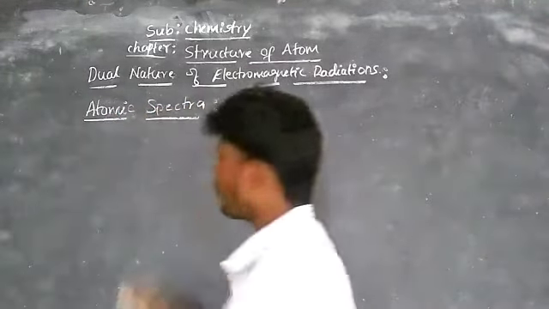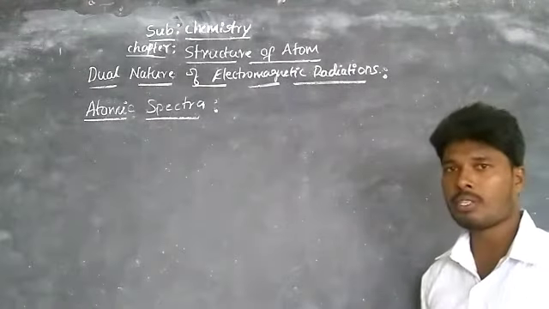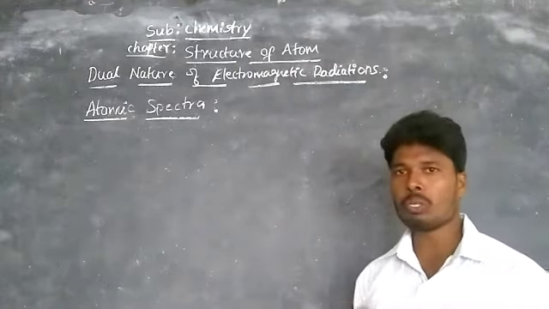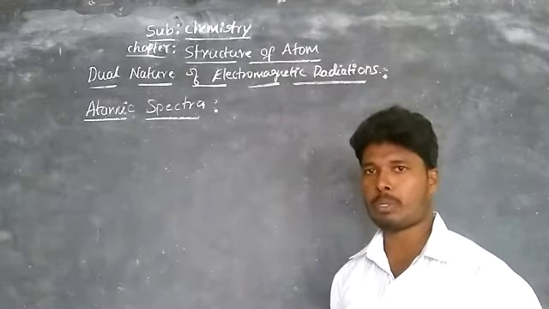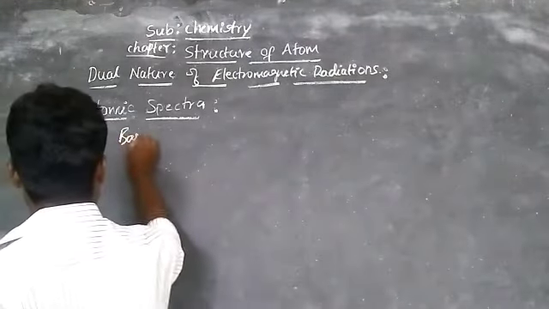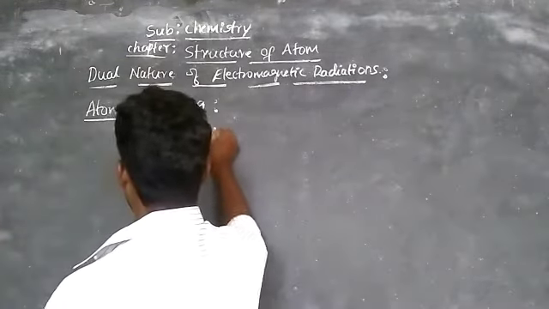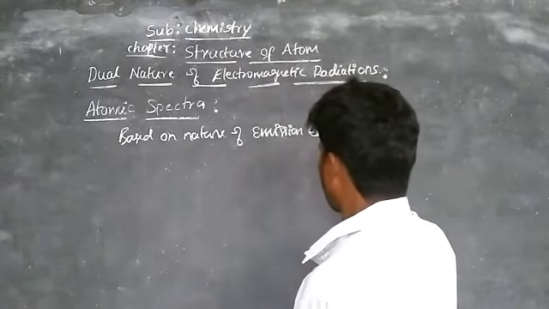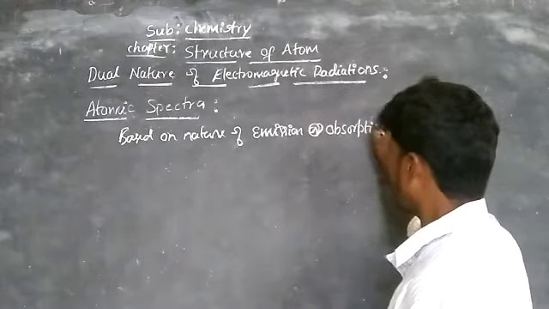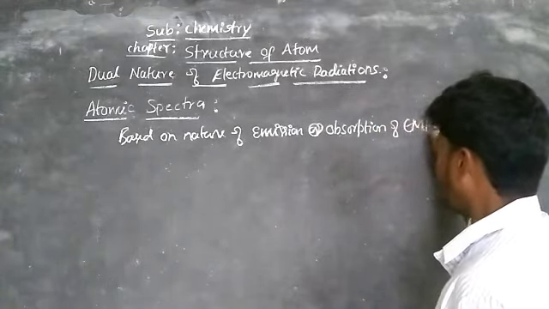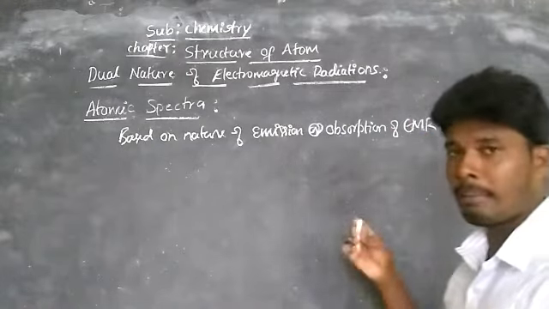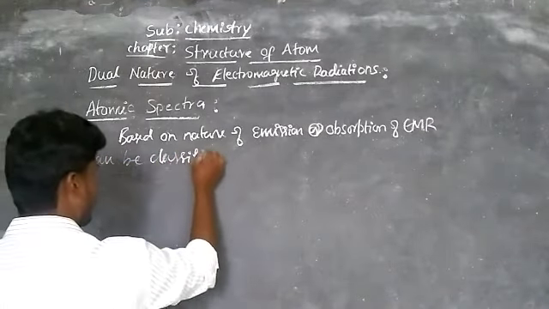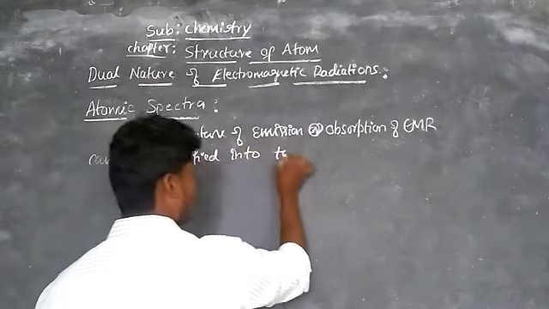Atomic spectra. Before going to the atomic spectra, based on the nature of emission or absorption of these electromagnetic radiations, that is EMR, they can be classified into two types of spectra, that is emission spectra and absorption spectra.